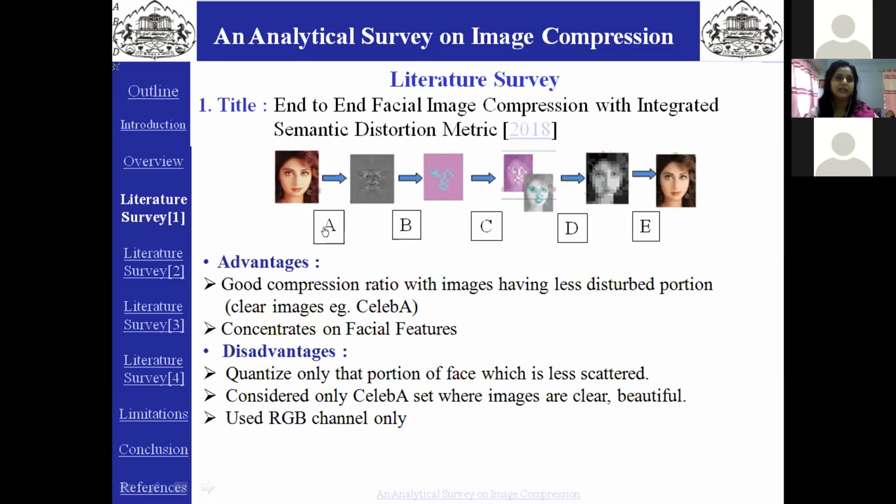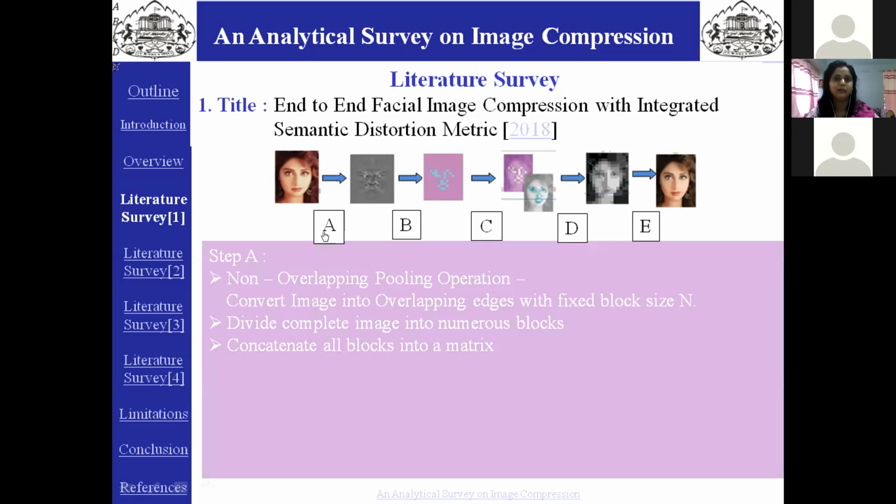This framework is efficient over JPEG 2000 WebP and neural network based codecs. They have used Celeb A dataset, which is collection of celebrities dataset. This diagram shows step-by-step analysis of this method. Step A is non-overlapping pooling operation. Here the complete image is divided into numerous blocks and all blocks are concatenated into a matrix. Here the image is converted into non-overlapping blocks of fixed block size n with overlapping edges.